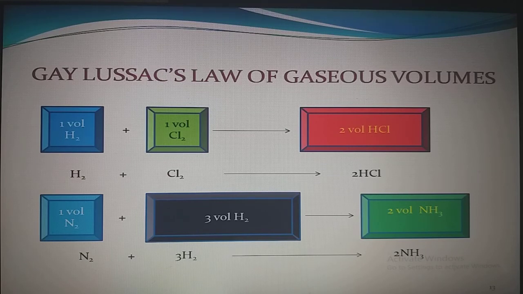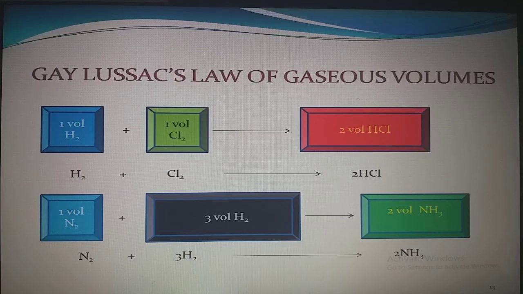Here, one thing you have to remember is that the total volume of the product is not the sum of the volumes of the reactants. The volume of products depends upon the number of moles of the product, the temperature and the pressure at which the reaction was carried out. Here also, let us take the ratio.